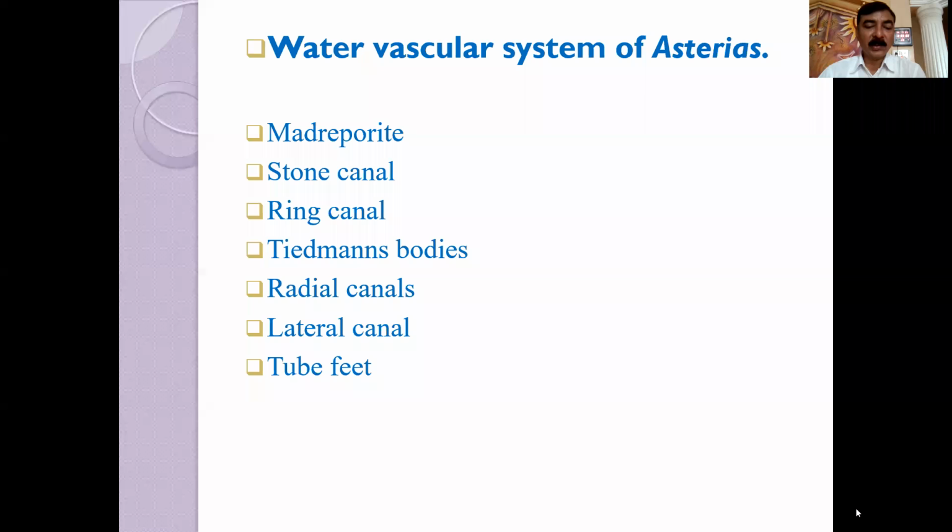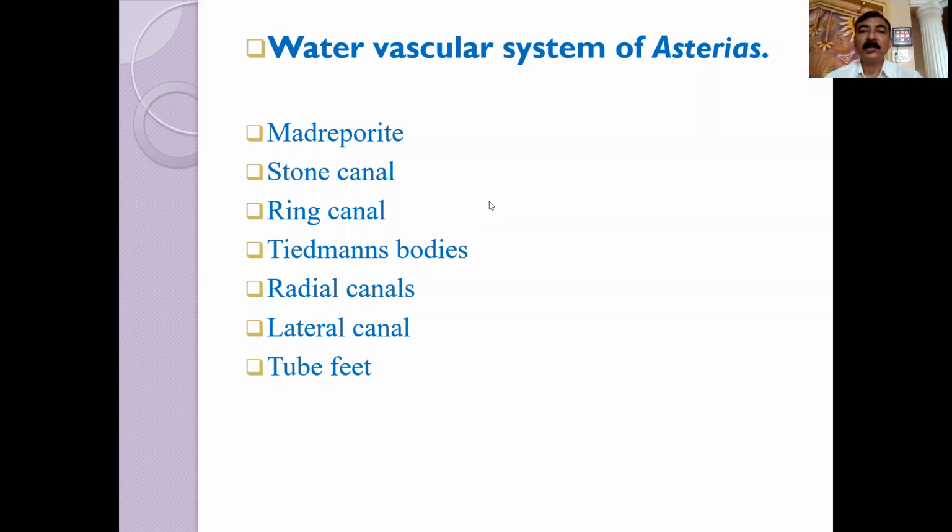It represents a specialized part of coelom consisting of a system of canals. Canal systems are there, and we have to study them step by step. These are the parts of the water vascular system that occur in the canal system: madreporite, stone canal, ring canal, Tiedemann's bodies, radial canal, lateral canal, and tube feet.